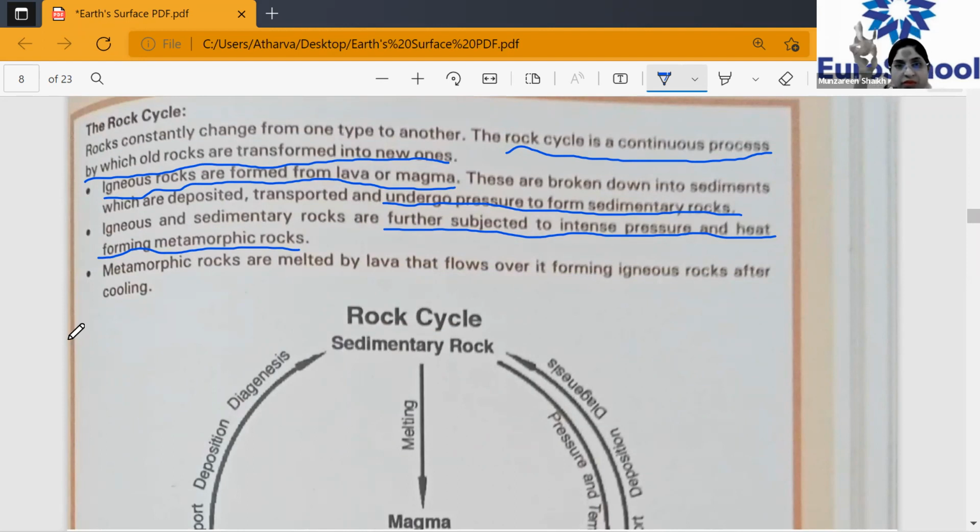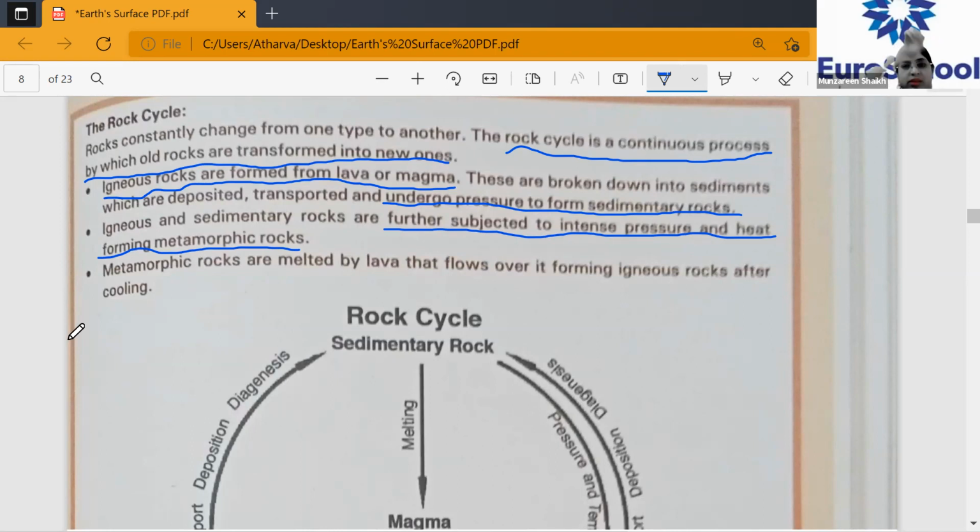When this metamorphic rock gets melted because of the lava, it turns again into igneous rock after it gets cooled and crystallized.